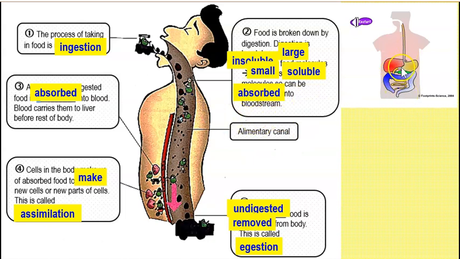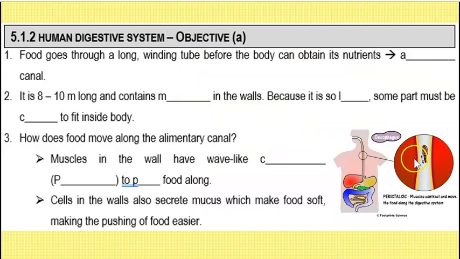But in this picture here, you can also see this red color shape and this green color shape. But you notice that the blue circle is actually not going into the red shape. You check again. You notice, the blue circle is actually not in the red or the green shape. Now later on, we will figure out why this red and green shape is here. Green organs are part of the digestive system, but they are not inside the alimentary canal because they are not attached to this long tube. Okay, so let's move on to the next part, which is 5.1.2.